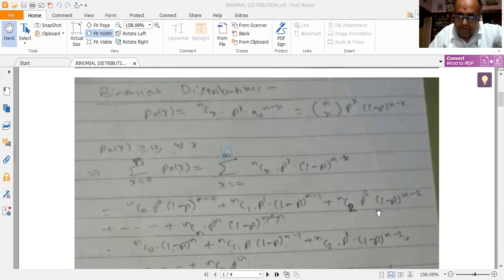nC2 into P to the power of 2. Now I am putting x is equal to 2. P to the power of 2 into (1 minus P) whole to the power of n minus 2. This is x, right? So I am putting x is equal to 2. So (1 minus P) whole to the power of n minus 2 plus etc., up till I am continuing. Now put x is equal to n.